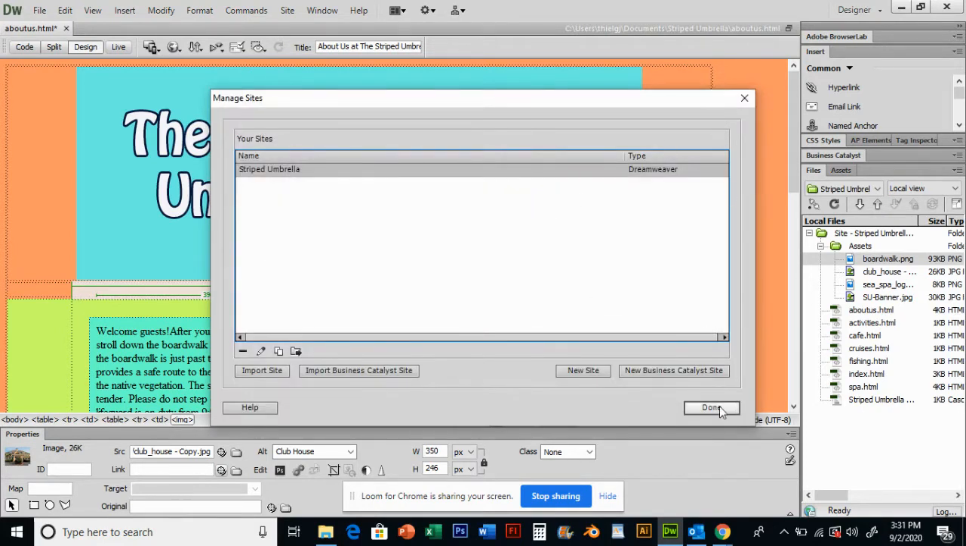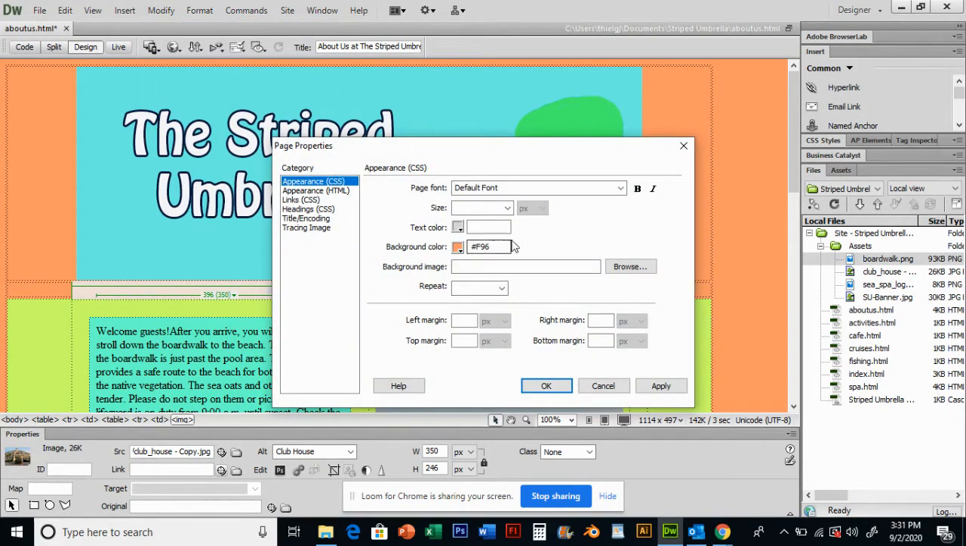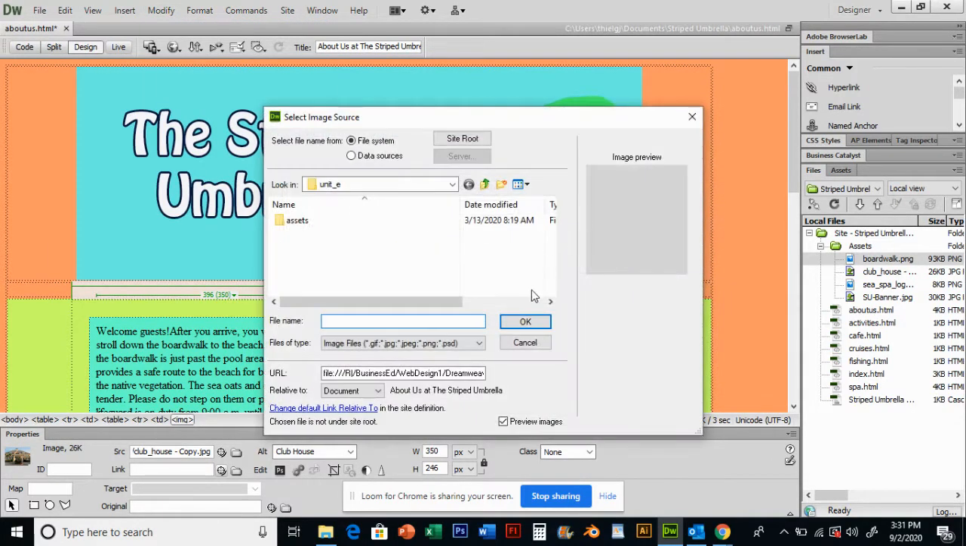That way, when I go to Modify, Page Properties, and I insert an image that is not in my assets, it's going to make a copy in my assets. Real simple step, saves you the headache in case you put an image in and it's located on your desktop but not in your assets. When you upload, that image is going to break if it's not located in your assets folder over here too.